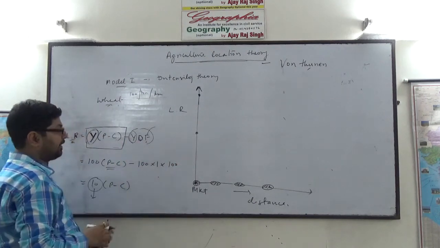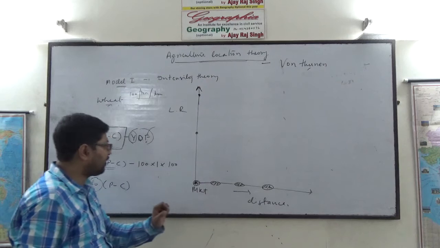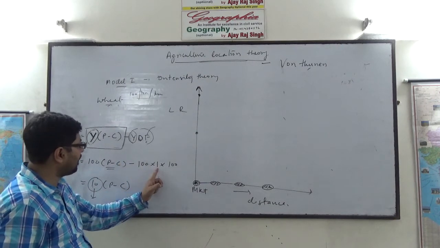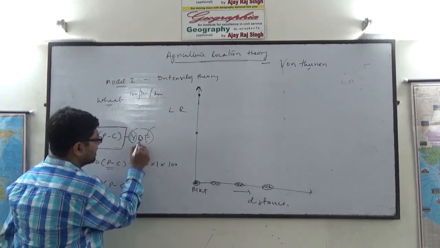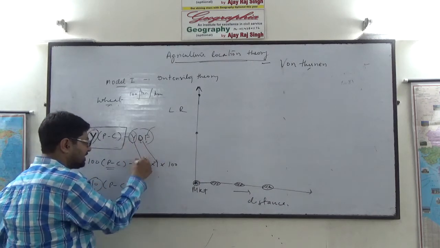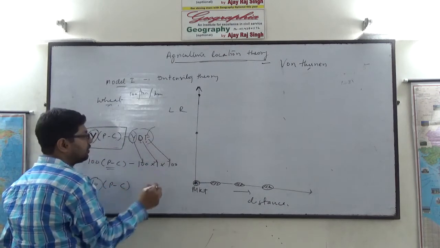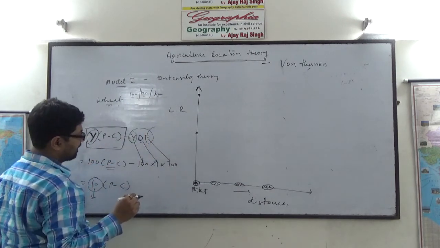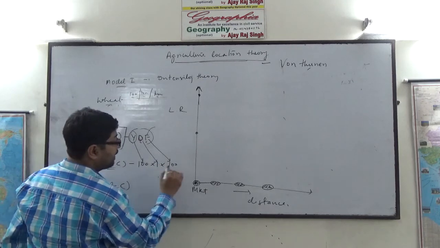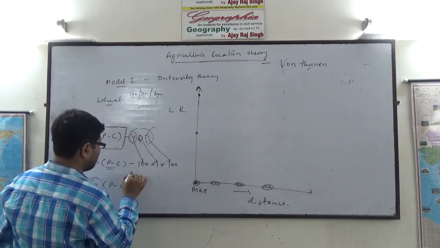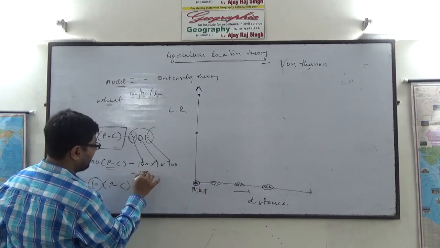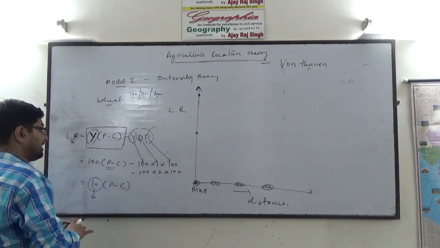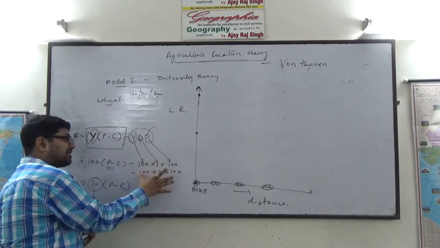Yield, you continue 100 kg yield, distance 1 kilometer, transport rate is suppose 100 rupees per ton per kilometer. If you are going at a distance of 1 kilometer, the transport rate will be 100 into 1. This is kilometer, distance, this is yield, and this is transport rate, 100 rupees per ton per kilometer. If you are going at 2 kilometer distance, this factor will be 100 into 2 into 100. This factor is increasing very fast.